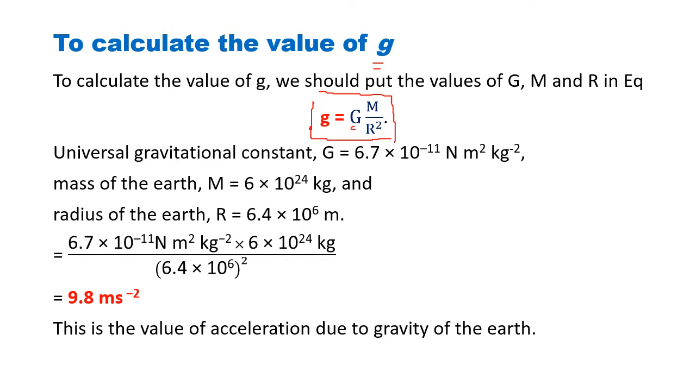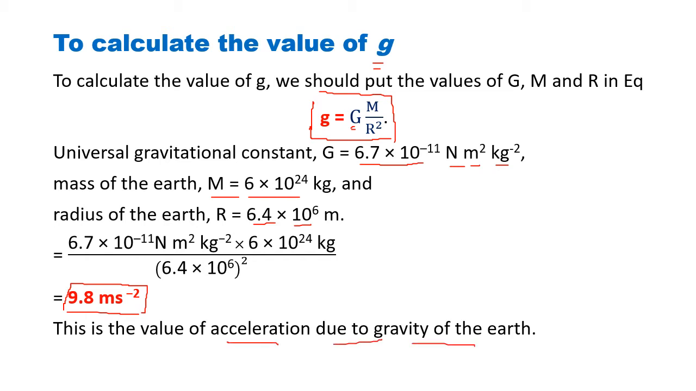Capital G is approximately 6.67 into 10 raised to minus 11 Newton meter square kg square inverse. Mass of the earth, capital M, is 6 into 10 raised to 24 kg. Radius of the earth is 6.4 into 10 raised to 6 meter. By putting the values and calculating, you get approximately 9.8 meter per second square. This is the value of acceleration due to gravity of the earth.